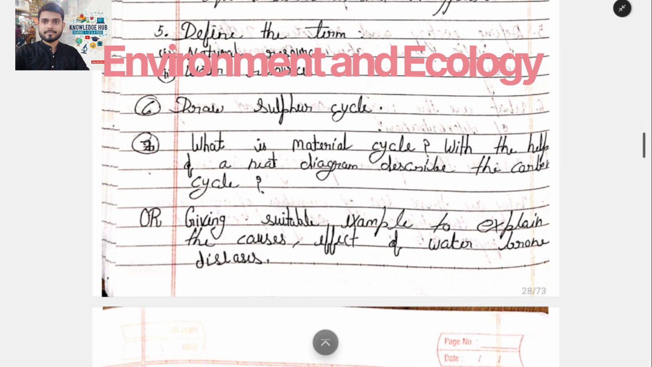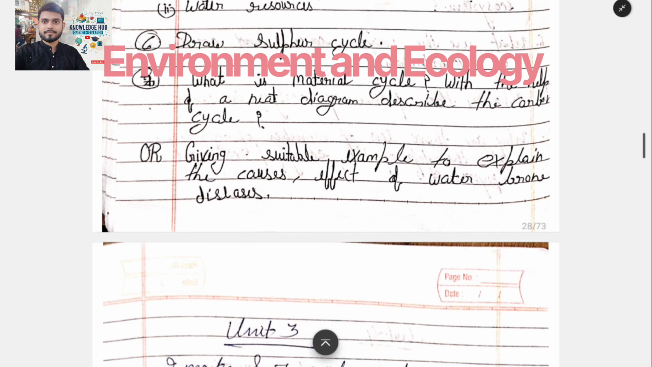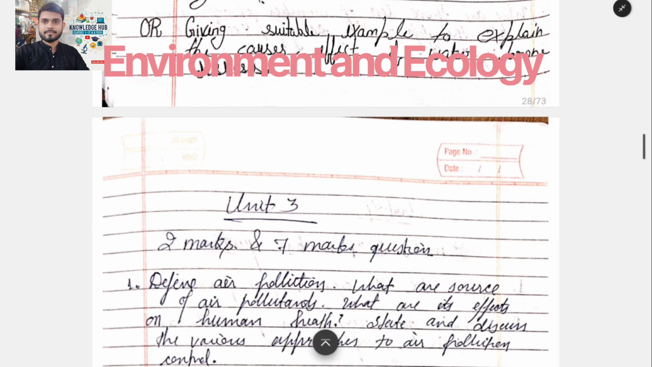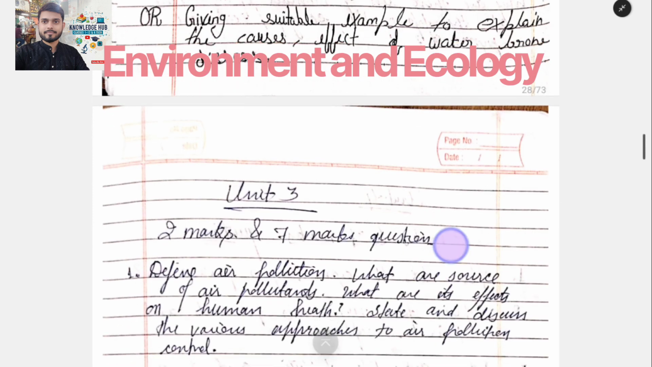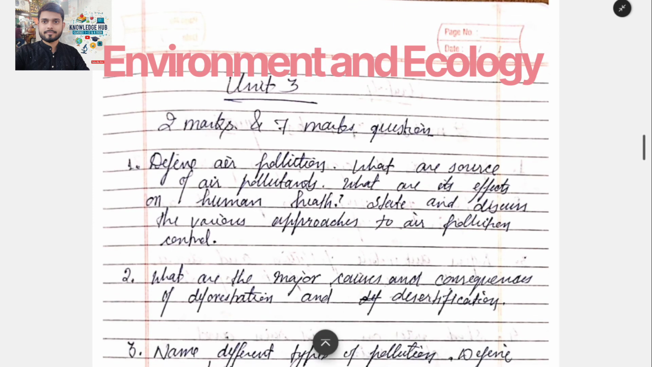Now draw the surface cycle. What is the material cycle? With the help of a neat diagram, giving suitable examples, explain the causes and effects of waterborne disease. Now we will proceed to unit 3, the most important questions of ecology and ecosystem.